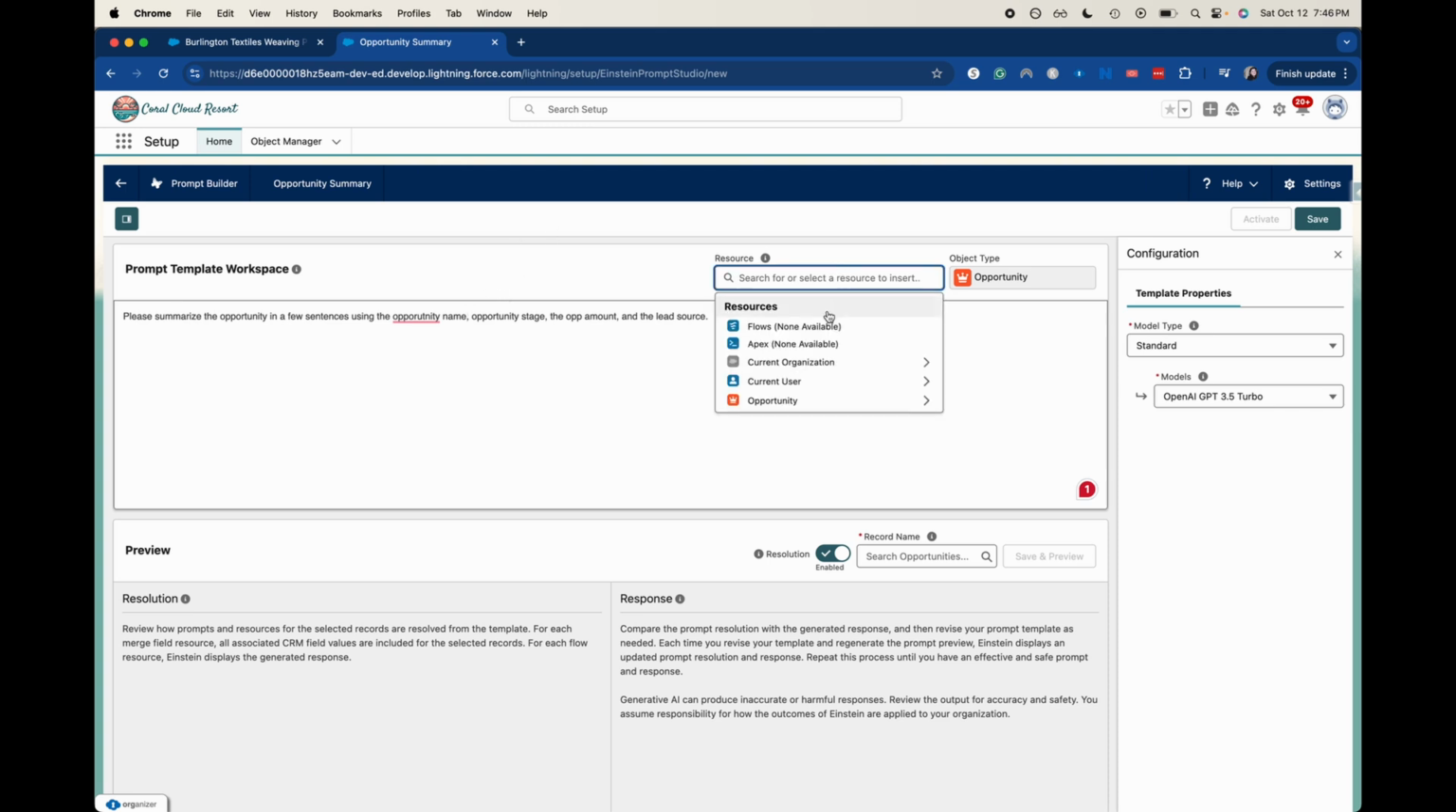So let's go ahead. I'm going to type in the resource. So we're going to the opportunity. First we're going to do the name, so I'm going to search for name. Here we go, input opportunity name. I'm going to get rid of opportunity name here. There we go, replace that. Now we're going to go with opportunity stage. So let's go back here to opportunity stage. There we go. The amount. Got to go back into the opportunity there. Amount's going to be the first one. All right, and finally, let's use the lead source.